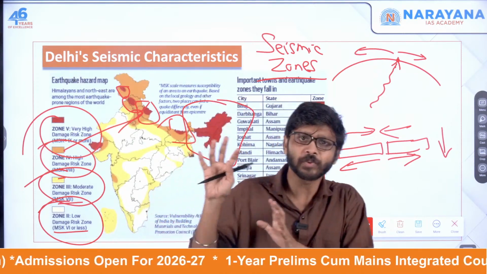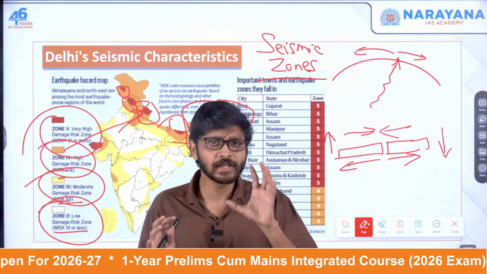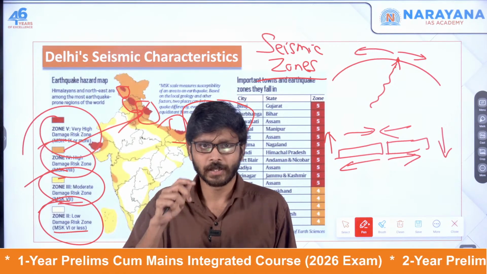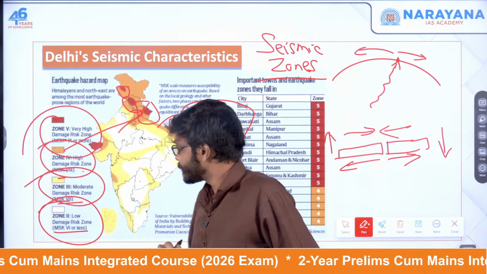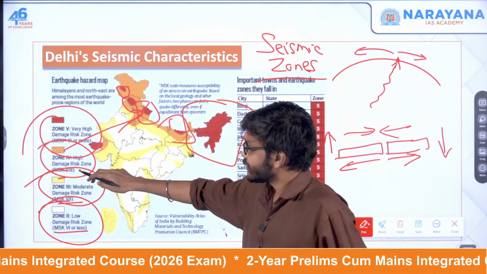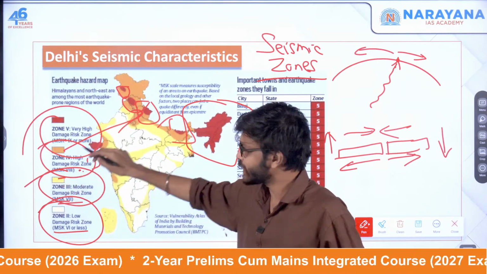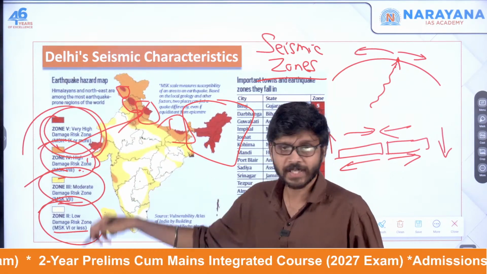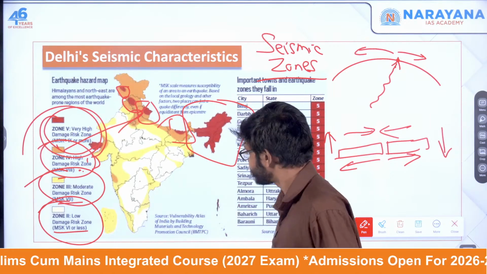If it's an earthquake-proof building, that's a different case. So MSK 8 is in the high damage risk zone. In zone 5, the very high risk zone, MSK 9 or even more will be there.